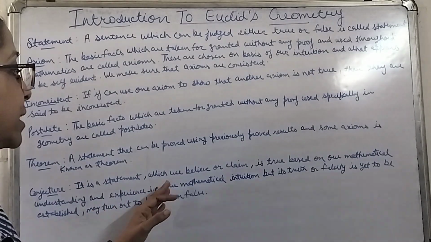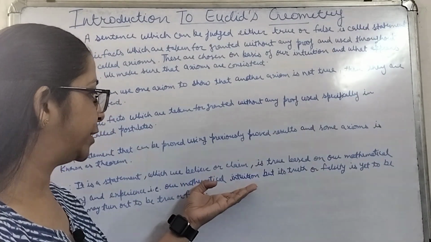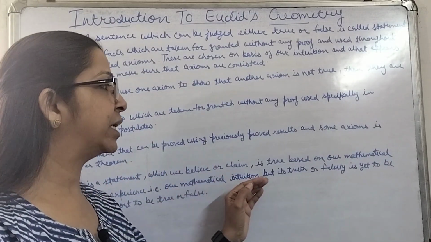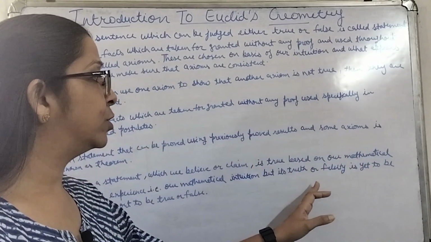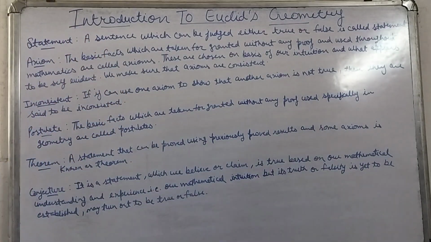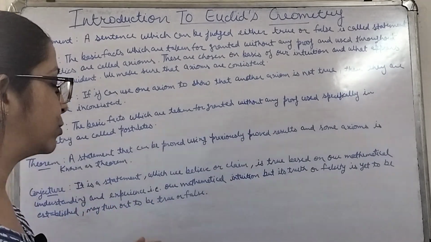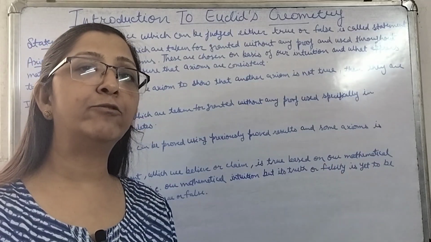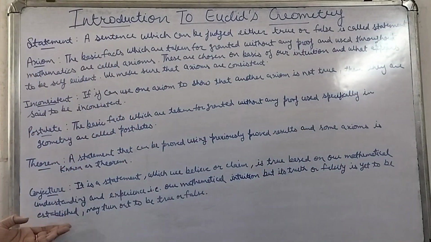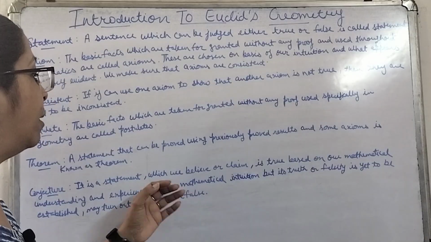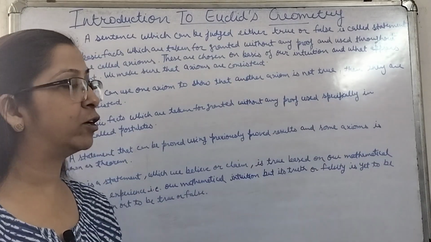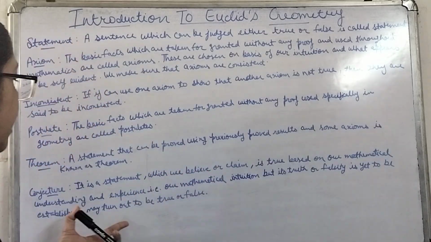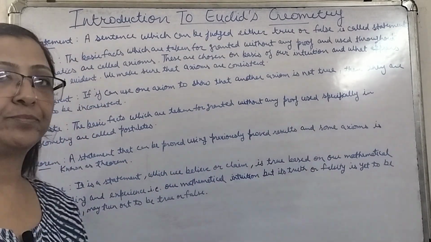And experience, that is our mathematical intuition. By our mathematical intuition, by our mathematical understanding or our experience, we are believing it, we are claiming it to be true, but its truth or falsity is yet to be established, may turn out to be true or false. That means it is not compulsory that it will be true. It is not even compulsory that it will be false. We have to check it. We have to establish whether it is true or false, but we are believing it as per our understanding of mathematics that it will be true. We are believing it, we are claiming it. If this is the statement, then we say it to be conjecture.